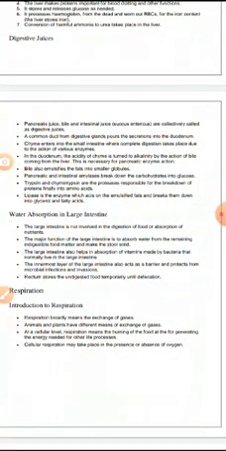Now we'll see water absorption in the large intestine. The large intestine is not involved in digestion of food or absorption of nutrients. The major function of the large intestine is to absorb water from the remaining indigestible food. The large intestine also helps in absorption of vitamins made by bacteria that normally live in the large intestine. The innermost layer of the large intestine also acts as a barrier to protect from microbial infection and invasion. The rectum stores the undigested food temporarily until defecation.